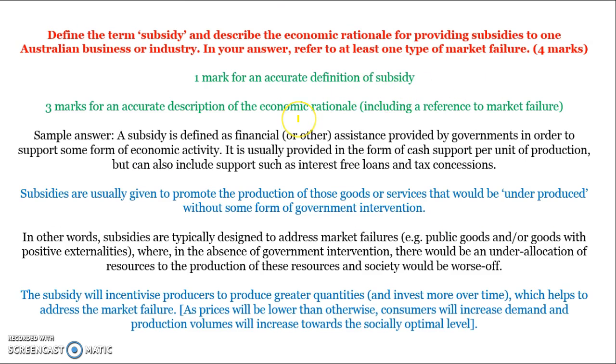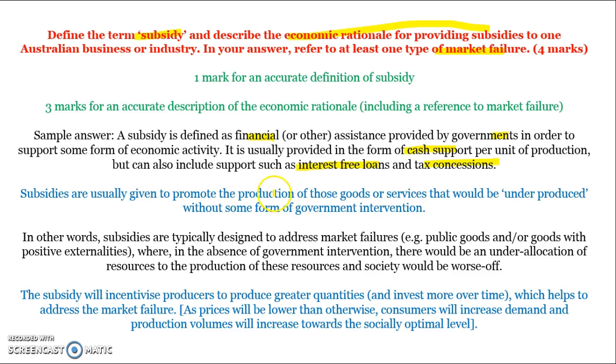Okay, and last question. Define the term subsidy and describe one economic rationale for providing subsidies. In your answer, refer to at least one type of market failure. So a subsidy is defined as financial or other assistance provided by governments in order to support some form of economic activity. It's generally cash support, but it can also be things like interest-free loans or tax concessions.